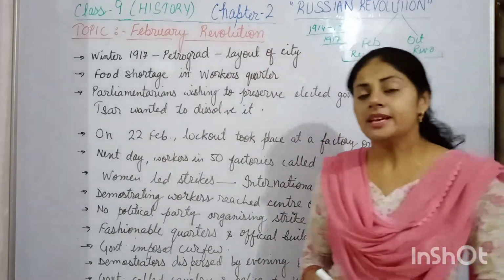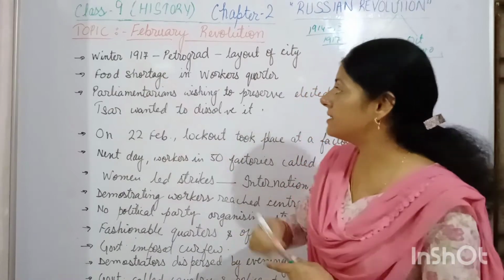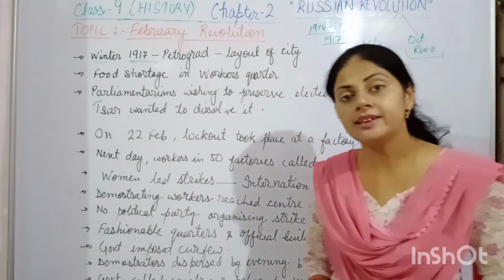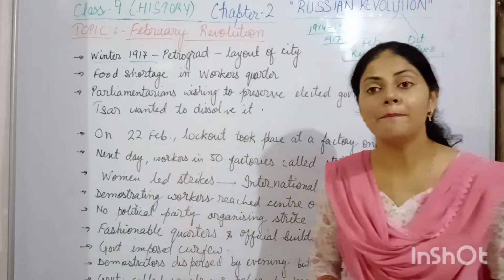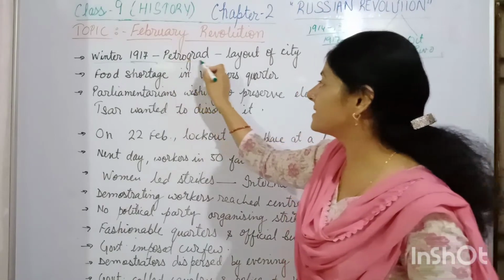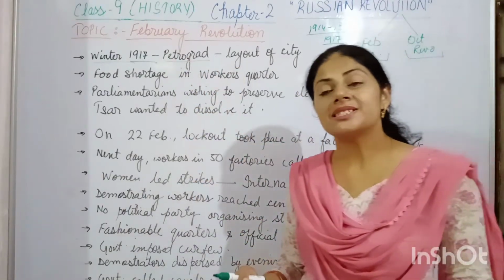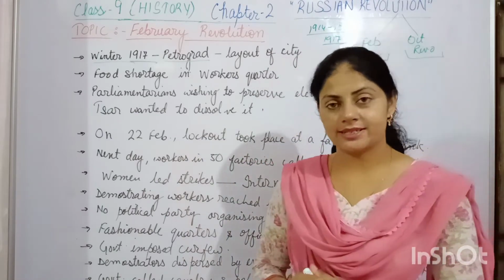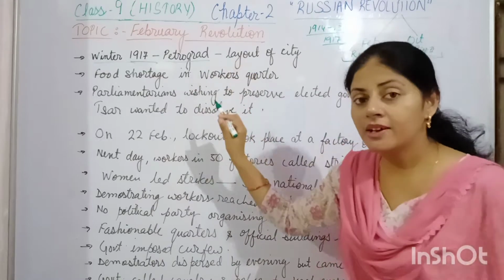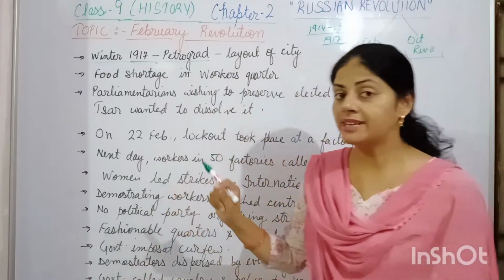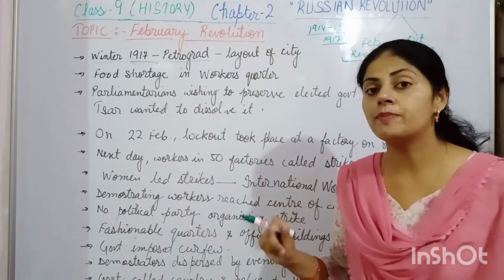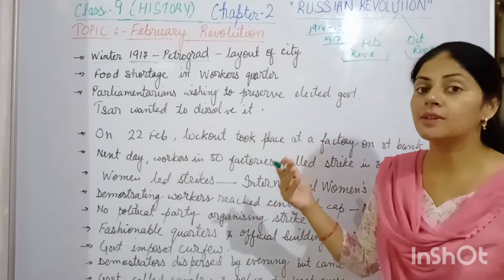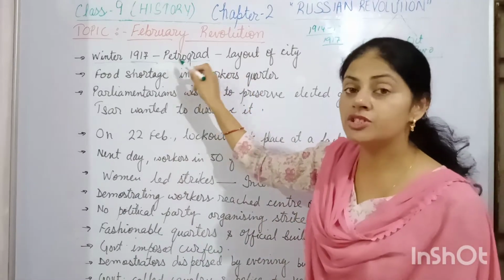So what happened? It was the year 1917, the time of winter. And we are here talking about the city known as Petrograd. Petrograd is the city which was the capital of Russia, where the King's Palace was also located. And if you remember the previous video, I told you that during the First World War, because anti-German sentiments were arising in the minds of the people, the city name changed to Petrograd.